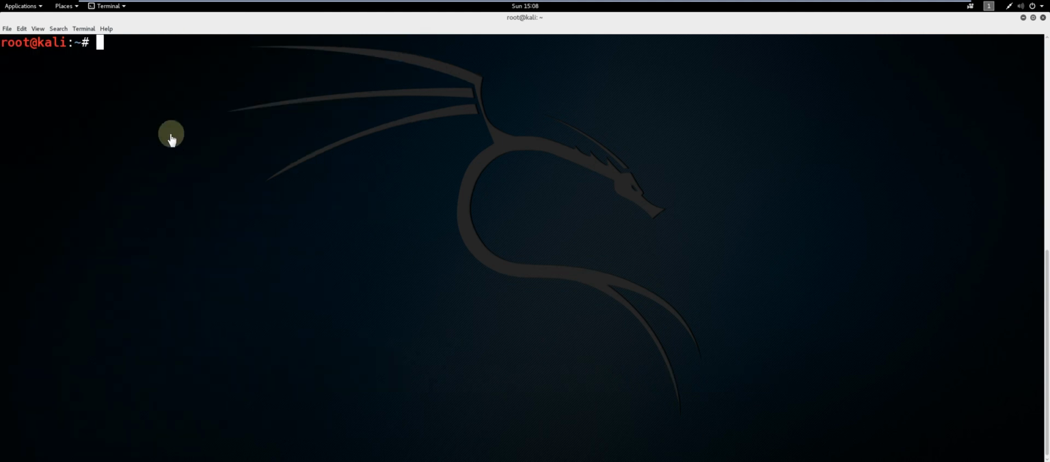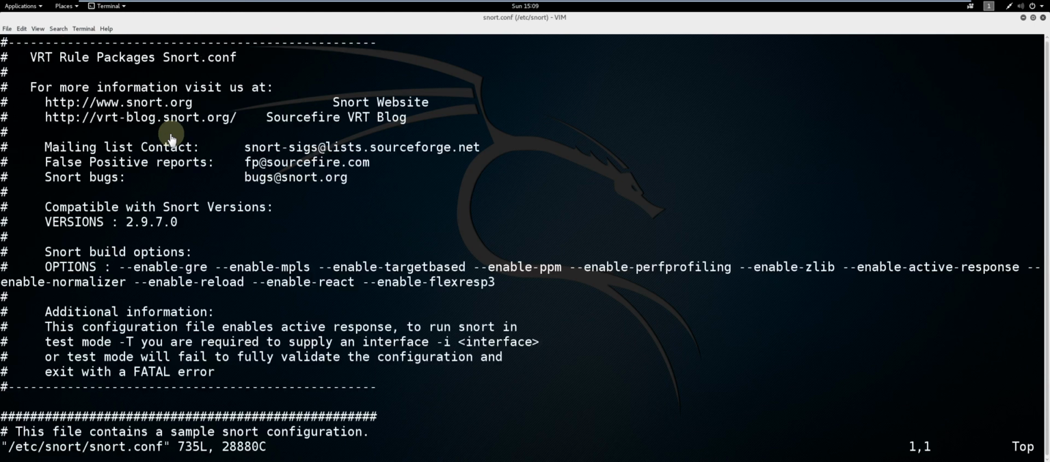To facilitate custom rule creation, type touch /etc/rules/custom.rules. This will create a rule file for our custom rules that we're going to create later. To change the default configuration of Snort, type vi /etc/snort/snort.conf. This will allow you to make a variety of granular configuration changes.